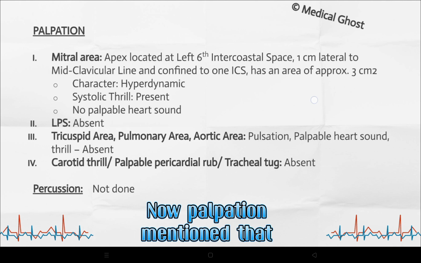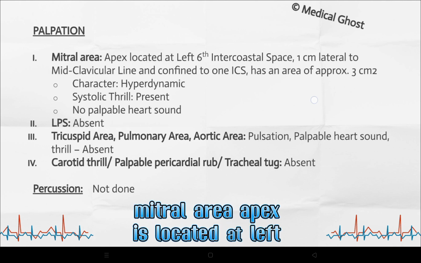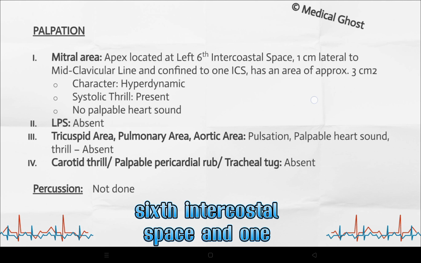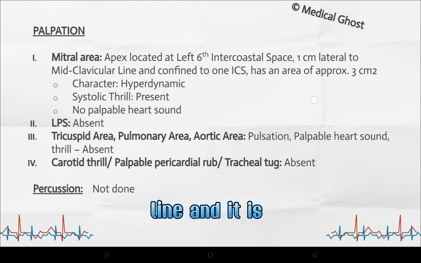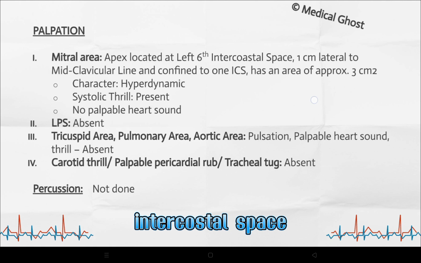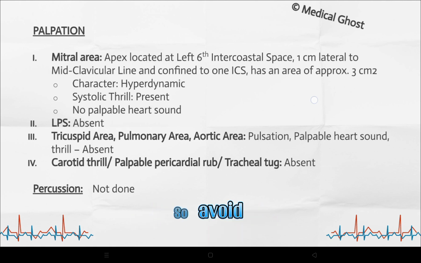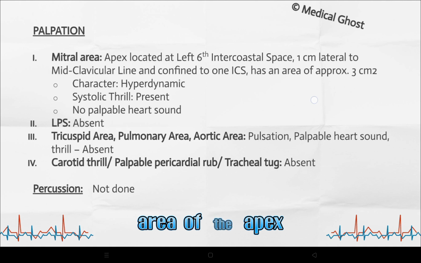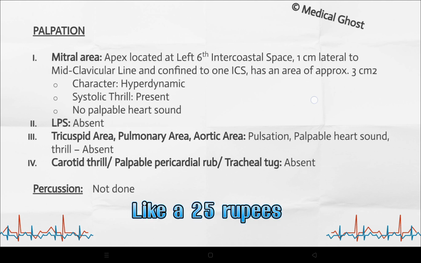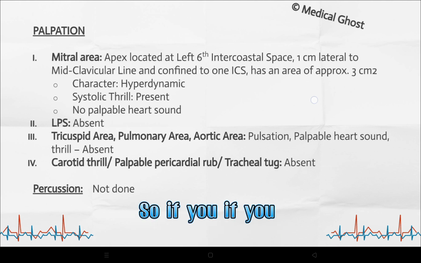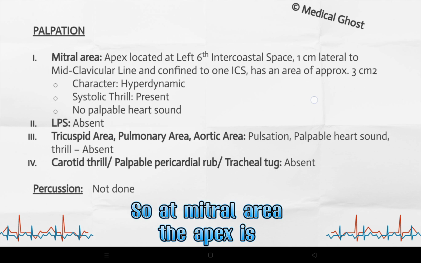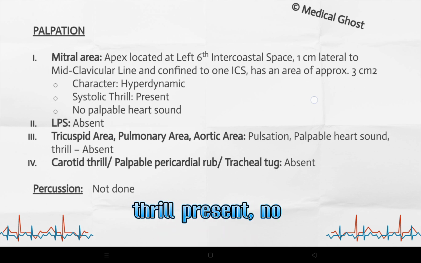Now palpation. Mention that the apex is located at the left 6th intercostal space and 1 centimeter lateral to the midclavicular line, and it is confined to one intercostal space, with an area of approximately 3 centimeter square. If you cannot measure the area, avoid mentioning the area of the apex. For example, a 25 rupees coin occupies 2.5 centimeter square area. If you can measure, then you can add this, otherwise avoid it. At the mitral area, the apex is hyperdynamic, systolic thrill present, no palpable heart sound.